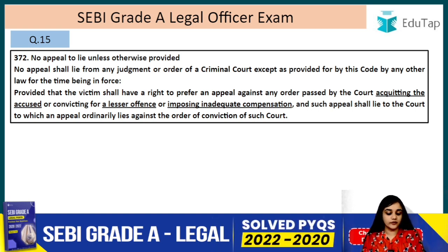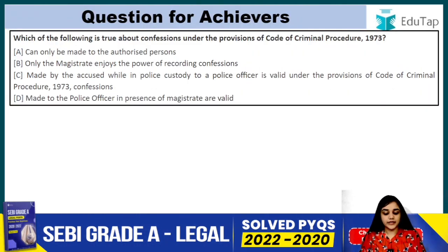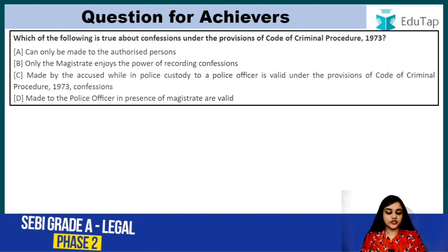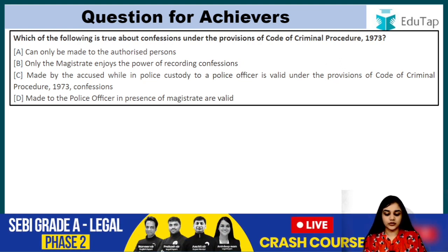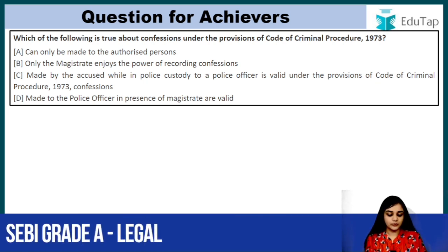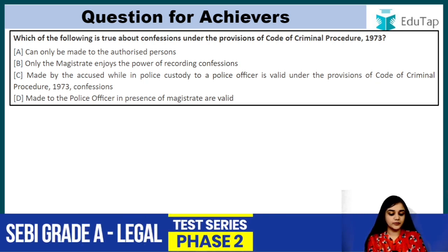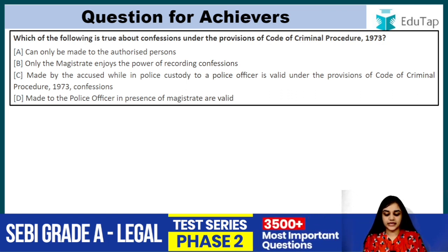They are really important for you. Now the question for achievers. Which of the following is true about the confession under the provisions of the Code of Criminal Procedure 1973? Can only be made to the authorized person? Only the magistrate enjoys the power of recording confessions? Made by the accused while in police custody to the police officer is valid under the provisions of the Code of Criminal Procedure 1973? Made to the police officer in presence of the magistrate are valid? So you have to comment the right answer below.